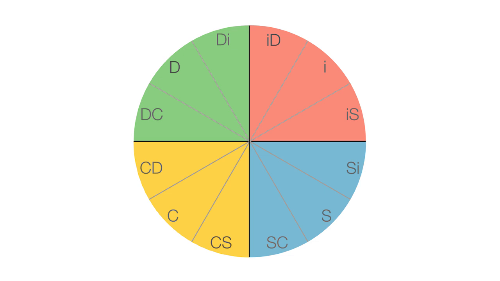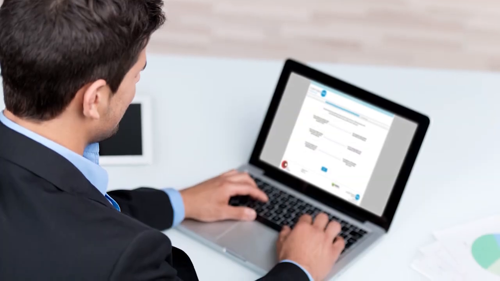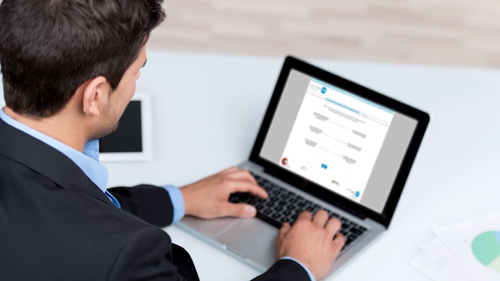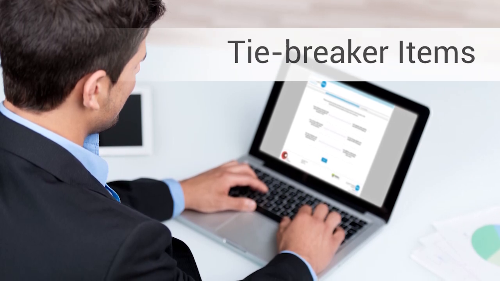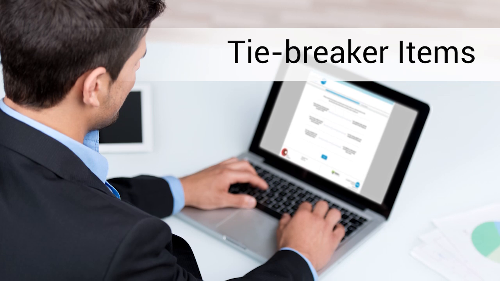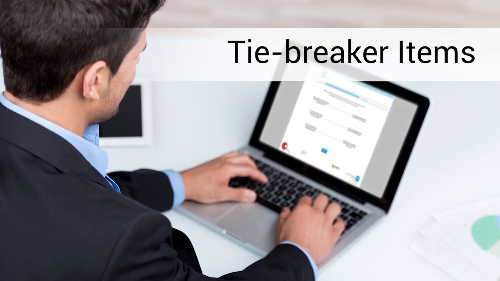Based on the DiSC scale scores, it's unclear if the best fit for Matt is a D style or an I style. Both seem to fit him equally. This brings us to the second type of adaptive testing we use for the Everything DiSC assessment, clarifying questions or tiebreaker items. So we will gather more information from Matt to help determine which style fits him best.